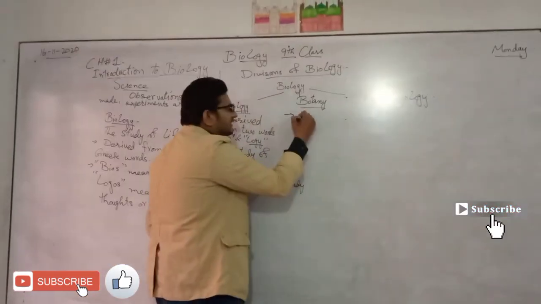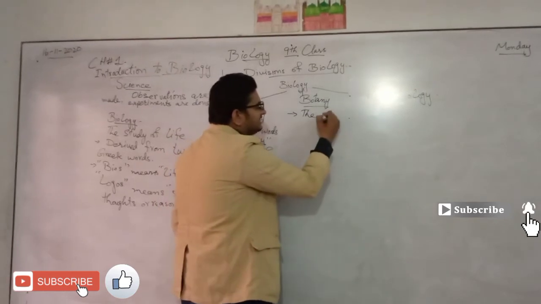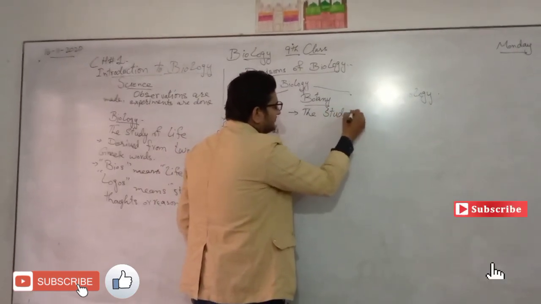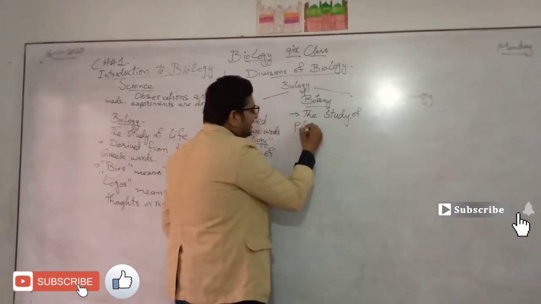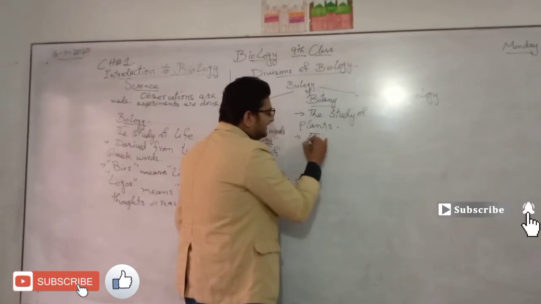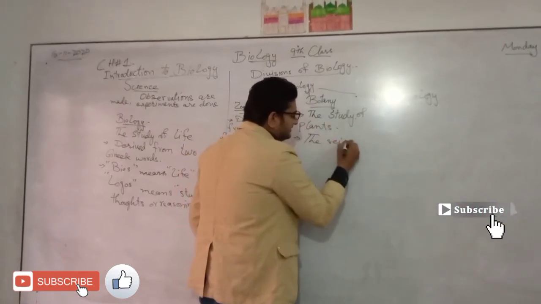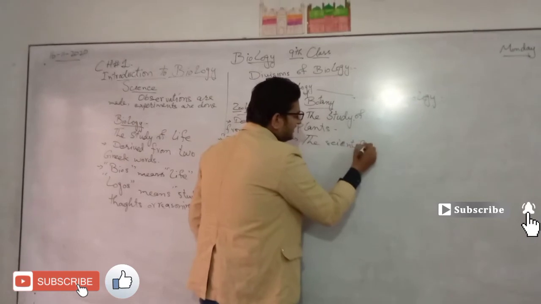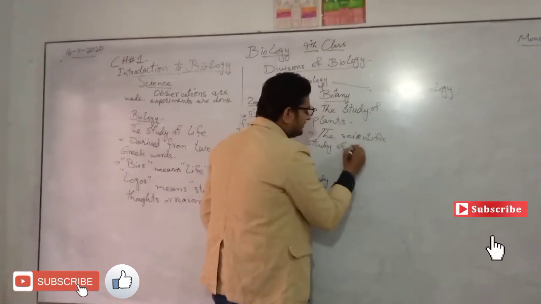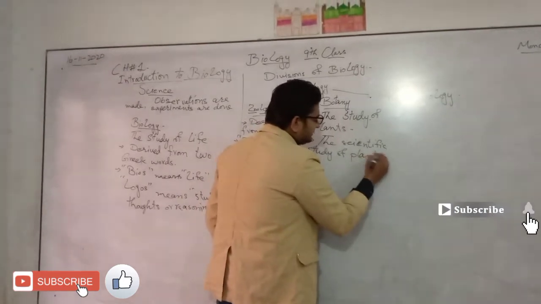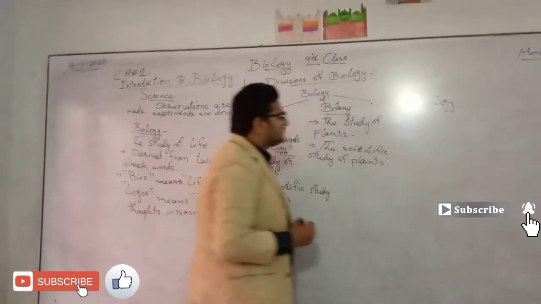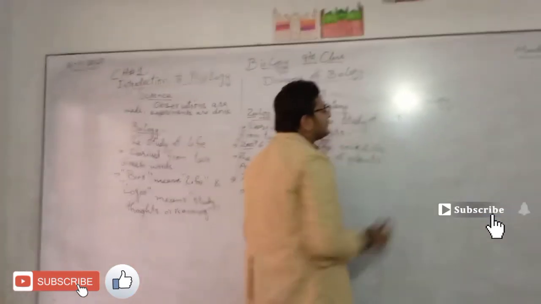But botany is the division of biology that deals with the study of plants. We can also call it the scientific study of plants. Plants only.